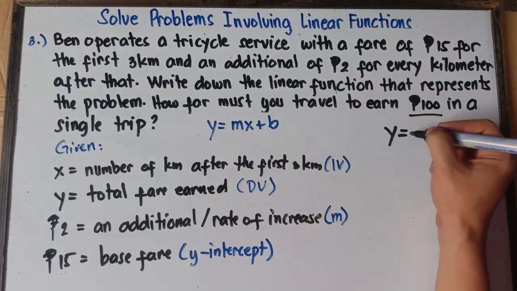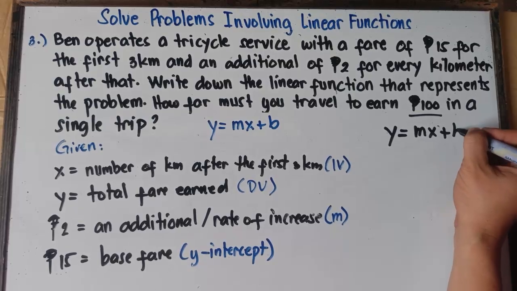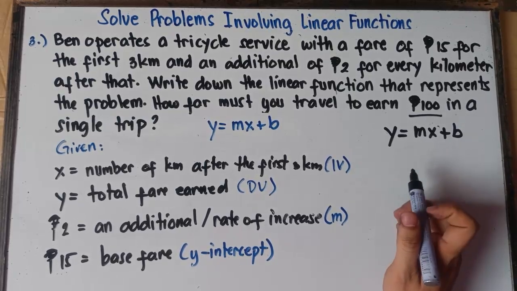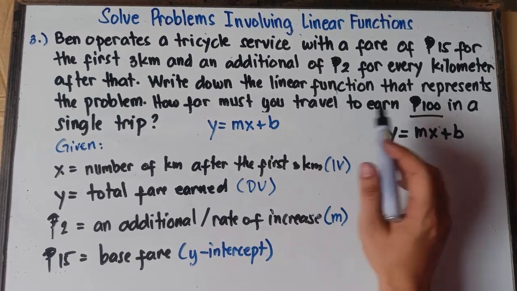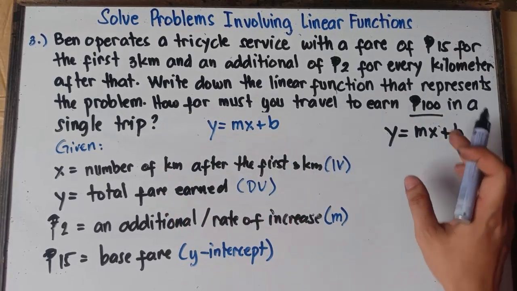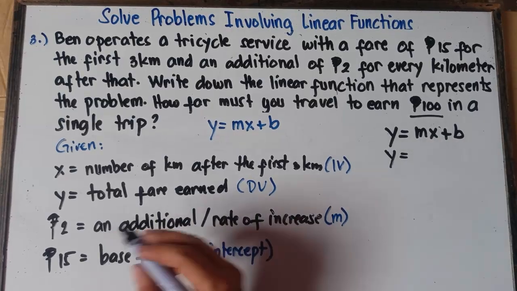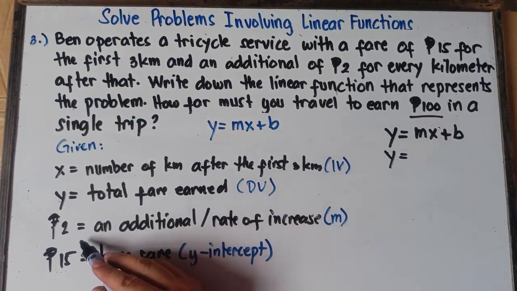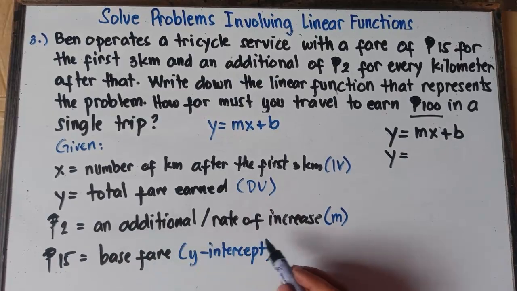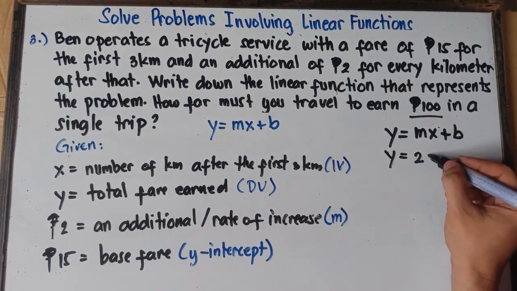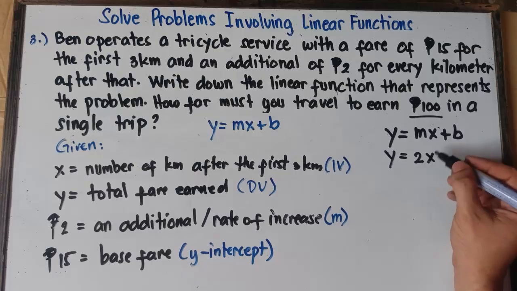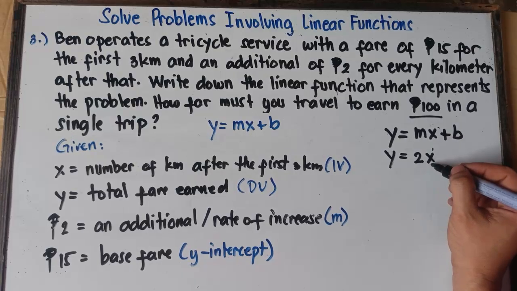So y equals mx plus b. Once again, class, the first step right here is to write down the linear function that represents the problem. So let's write down the linear function. This will be y equals the slope. The slope is 2, so 2 pesos, an additional fare or rate of increase. There will be 2, and then copy x. So 2 times x.